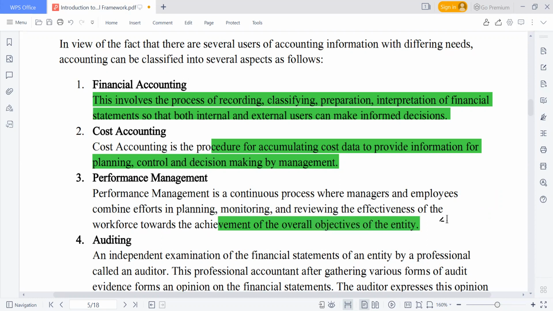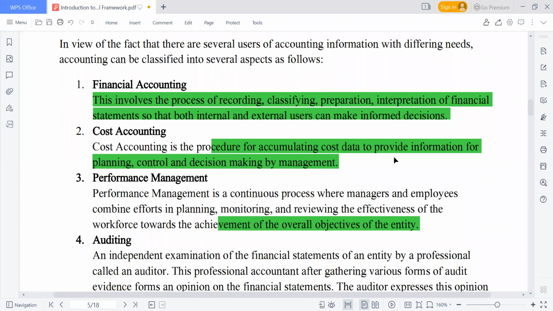That is performance management. It is not only the manager that has work to do; the employee also has work to do. So let's combine resources together. If we're able to combine resources together, then we're able to achieve the overall objective.